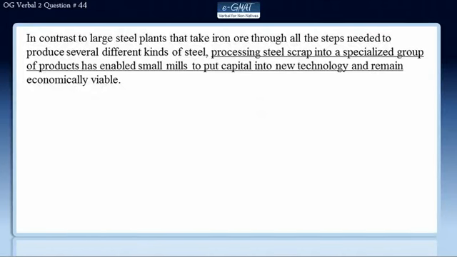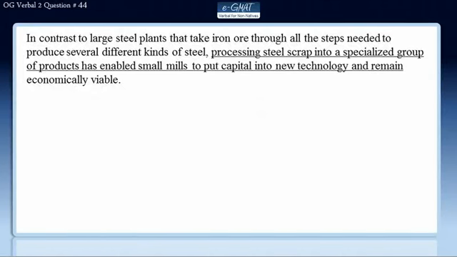If large steel plants are contrasted with small mills, that will make this comparison logical. So from this sentence we know that X and Y are not parallel, and this leads to the parallelism error in the sentence. Well, this is the only error here.